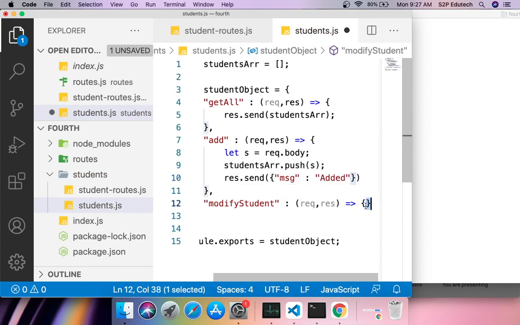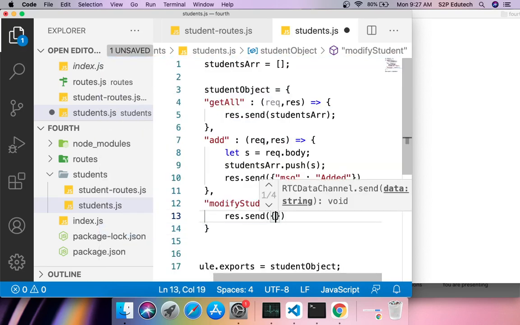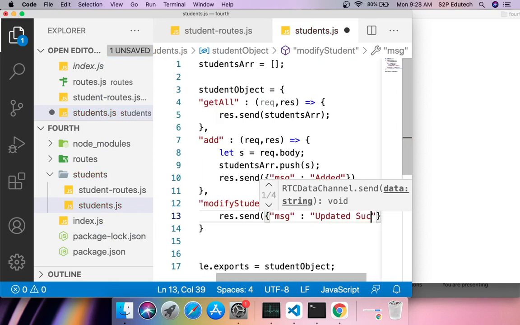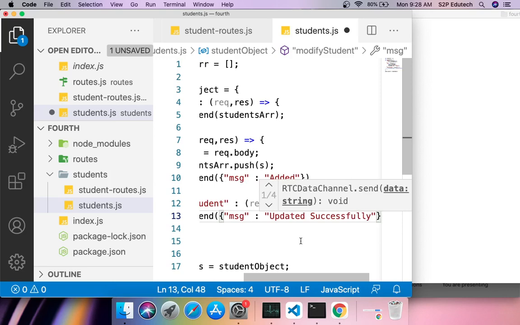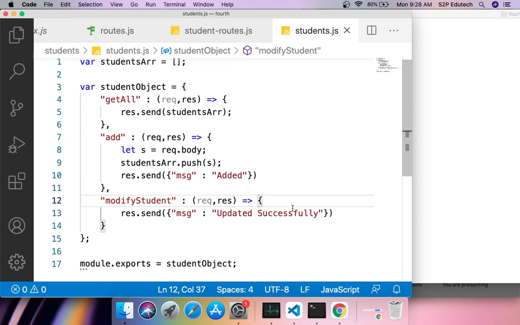In case of modify student, again you would need that ID and all the things, but I am keeping this up to you as of now, right? I am simply saying response dot send again message, and I would say updated successfully, right? That's what I am saying here. So I am only having three functions, out of which only two are functional. One is get all and add. Third one is functional, but it is not doing exactly what we wish to do. This would be your homework, right? You need to complete this,